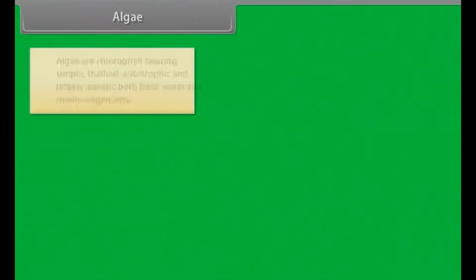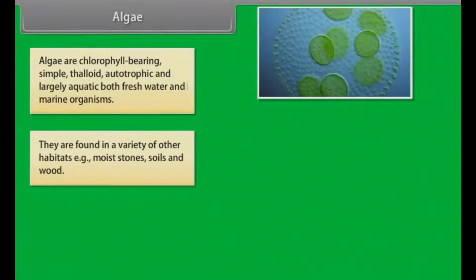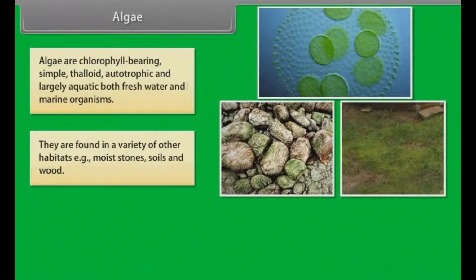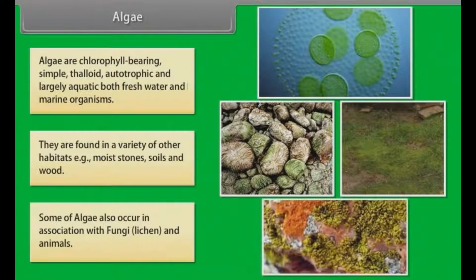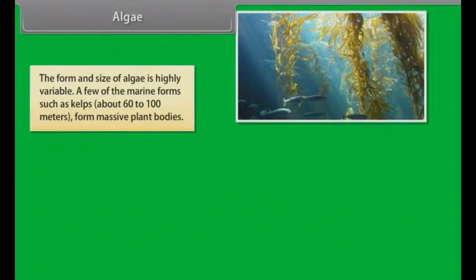Algae. Algae are chlorophyll-bearing, simple, thalloid, autotrophic, and largely aquatic, both freshwater and marine organisms. They are found in a variety of other habitats as well. Example: moist stones, soils, and wood. Some algae also occur in association with fungi, as lichen, and with animals. The form and size of algae is highly variable. A few of the marine forms, such as kelps, form massive plant bodies about 60 to 100 meters.